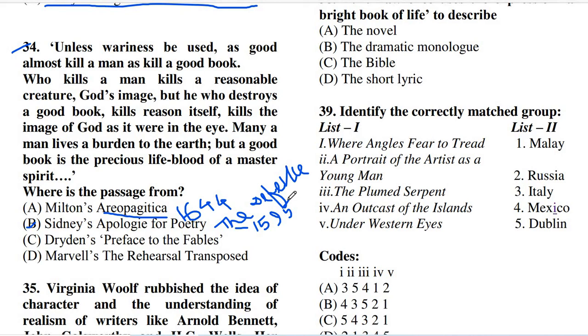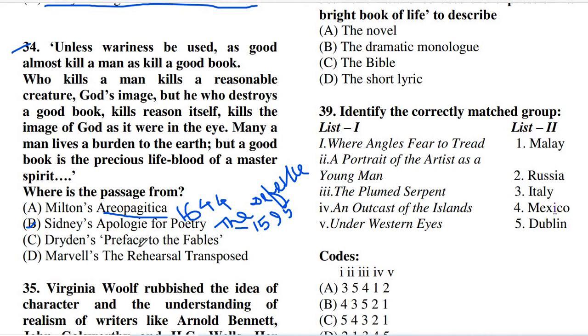And next comes option number D, that is Dryden's Preface to the Fables. We all know that it is a book where he translated a large number of stories, namely parts of the Odyssey and the Iliad. Even three of Chaucer's stories have been included in the Preface to the Fables, and the full title of this book is Fables Ancient and Modern.